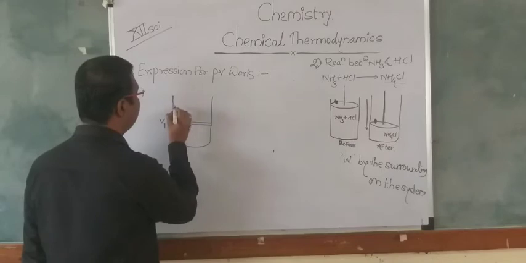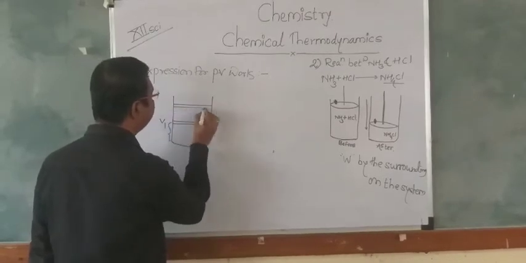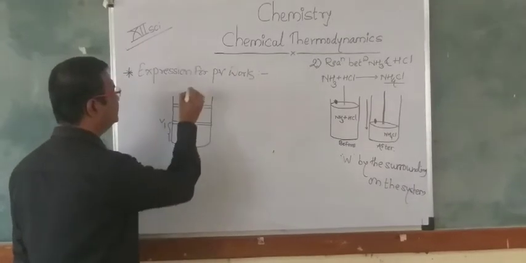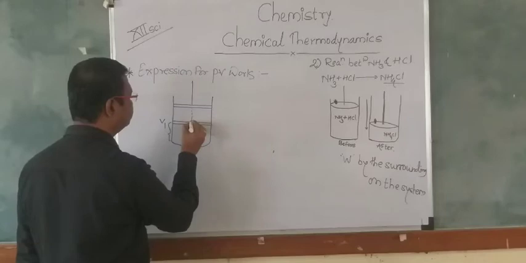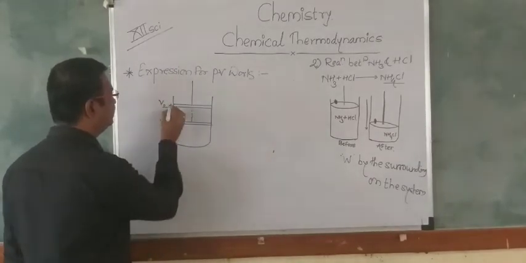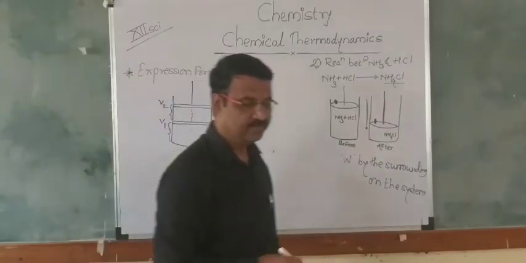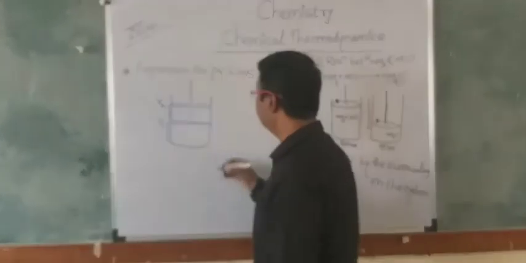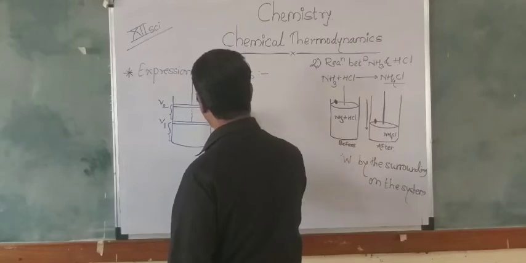But after some time that gas will expand and go into the second position. The volume will increase to V2, and it will cover some distance, and that distance will be D.